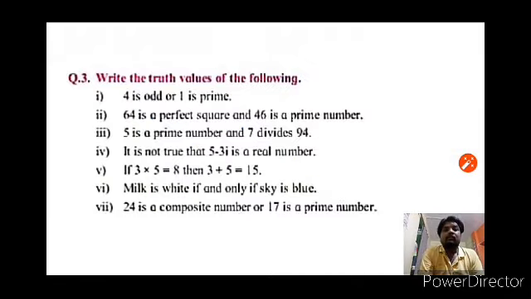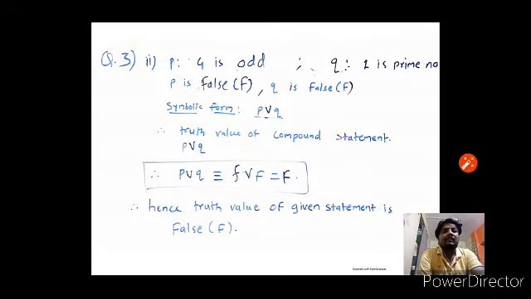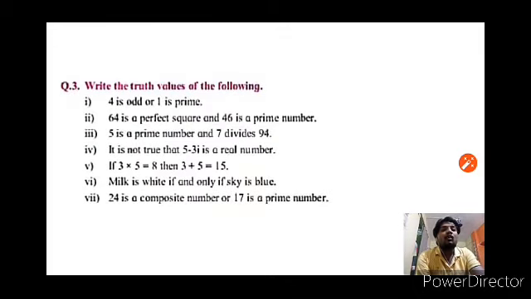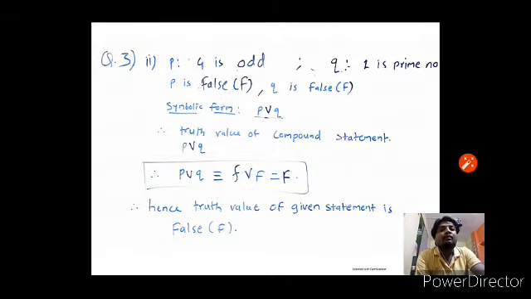Okay. Third question. Write the truth values of the following. First one is: 4 is odd or 1 is prime. See the answer. Let P equal to 4 is odd, Q: 1 is prime. We know 4 is not odd, therefore P is false. That means truth value of P is false. Truth value of Q is also false because 1 is not prime. Symbolic form of the given statement is P or Q.